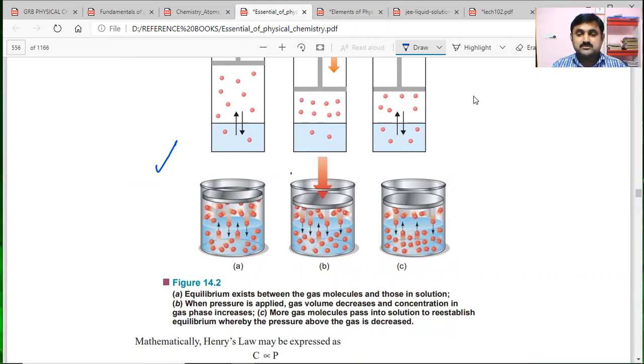And picture C tells that more gas molecules pass into solution, re-establishing the equilibrium, whereby the pressure above the gas is decreased.